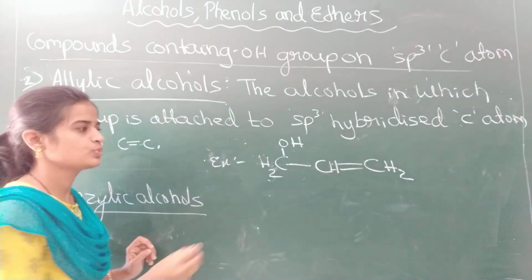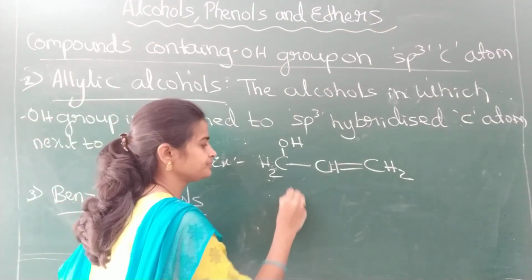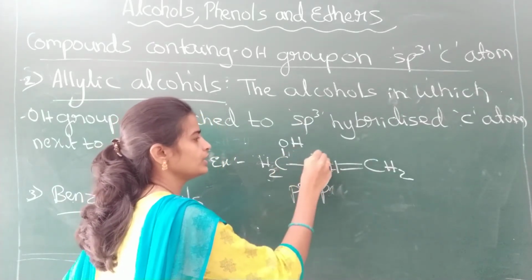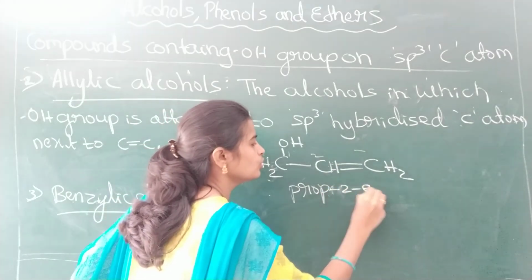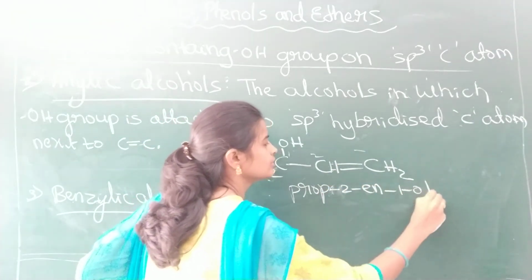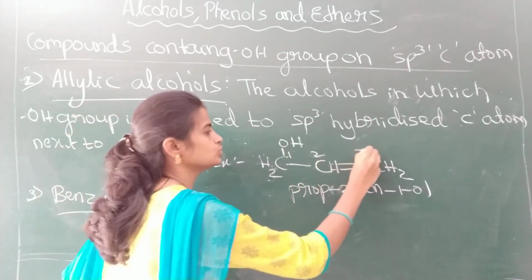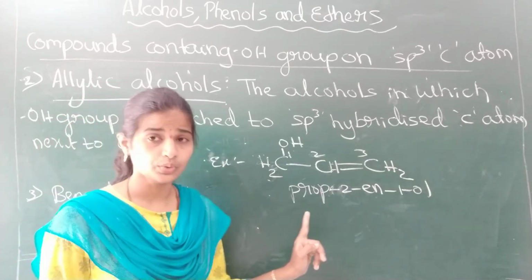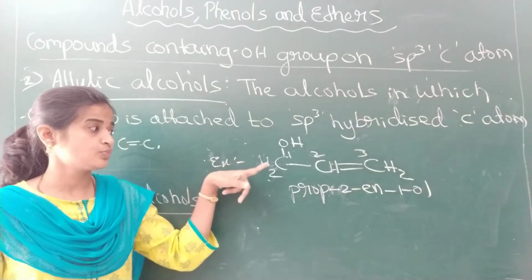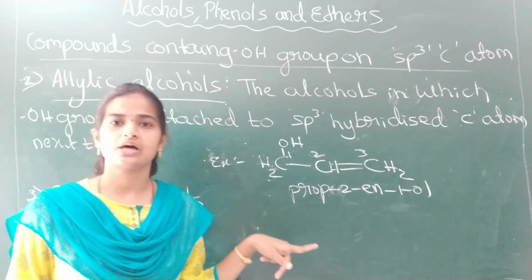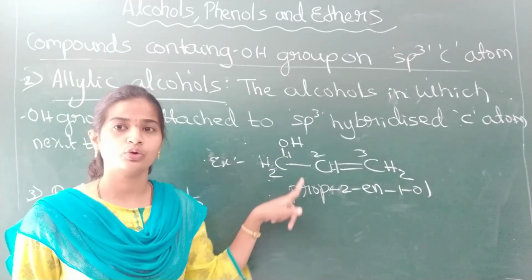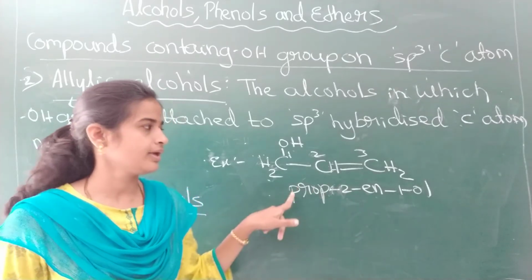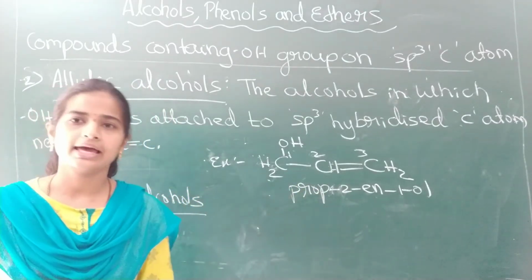What is the name of this one? Numbering 1, 2, 3: prop-2-en-1-ol. Don't get confused here. In this category, the OH group is always attached to an sp3 hybridized carbon atom only, but next to the carbon-carbon double bond. Is that clear, students? This will be the simplest example for the allylic alcohols.